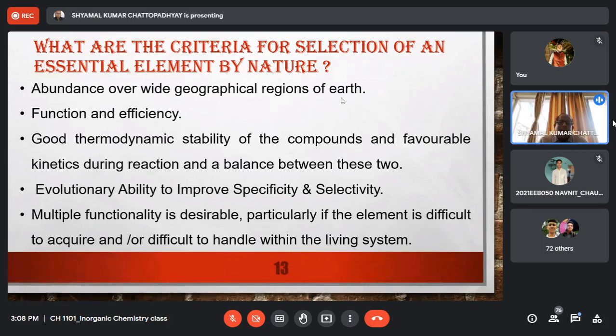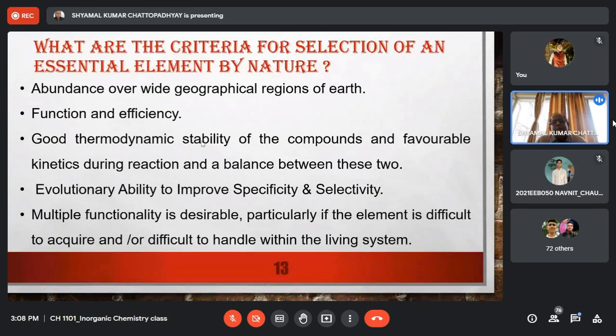The third criterion is a balance between thermodynamic stability and kinetic reactivity, which is called kinetic lability. This point I shall discuss slightly later, but for the time being, let us accept that when you carry out a reaction, so for instance, A plus B equal to C plus D, you measure two properties of the reaction.